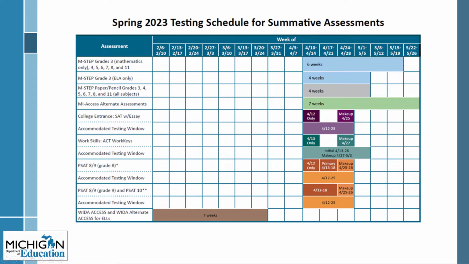Notice the PSAT 8-9 for Grade 8 primary test date is Wednesday, April 12th, 2023. Additional days within the primary test window of April 13th through 18th are for students who were absent on April 12th. The makeup date using a different test form will be April 25th and 26th. The PSAT Grade 8 accommodation testing window is April 12th through April 25th.